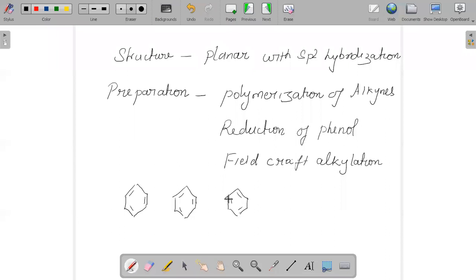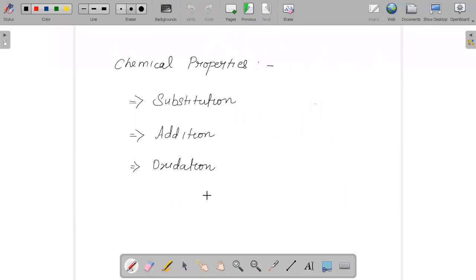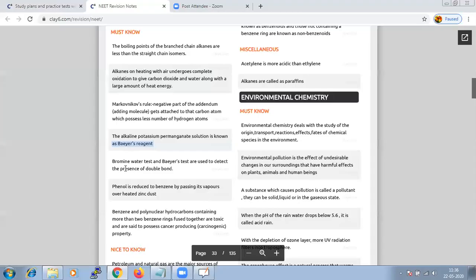That is all we have for the hydrocarbons, but there are certain points which we should remember, like the bromine water test and Baeyer's test. These are used for detection of a double bond.